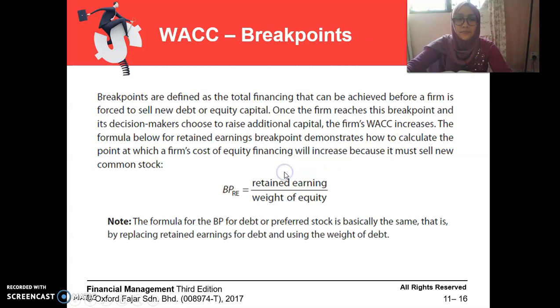Okay, and then on weightage average cost of capital, the breakpoint. Breakpoint is defined as the total financing that can be achieved before a firm is forced to sell new debt or equity capital, the break-even. So breakpoint equals the retained earning over the weight of equity. The formula for breakpoint for debt or preferred stock is the same. You just replace the retained earning with the weight of the debt.